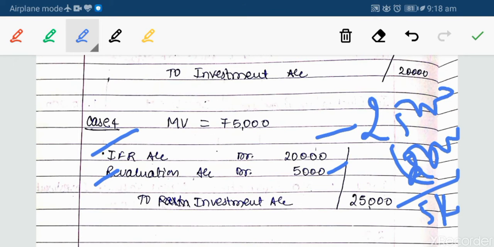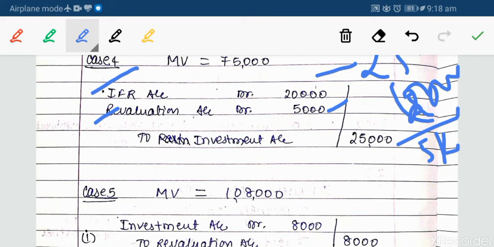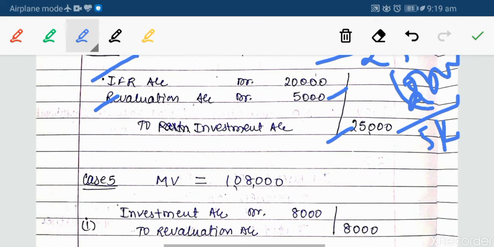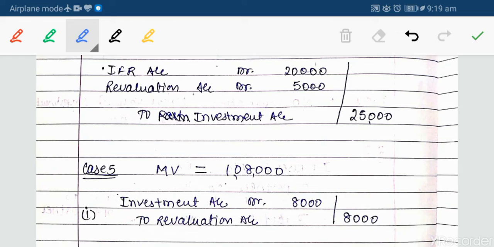So 5,000 will be shown in the revaluation account debited because it is loss for us, and to investment account 25,000 rupees. Okay, and that revaluation account will be distributed among the partners in their old profit sharing ratio to the partners capital account or partners current account.